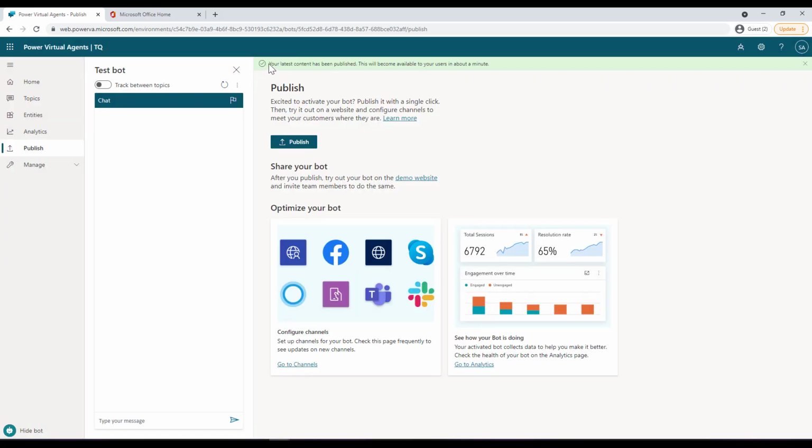It will show you that your latest contents has been published. This will become available to use in about a minute. So it might take some time and then we can come back and see how we can use that bot.